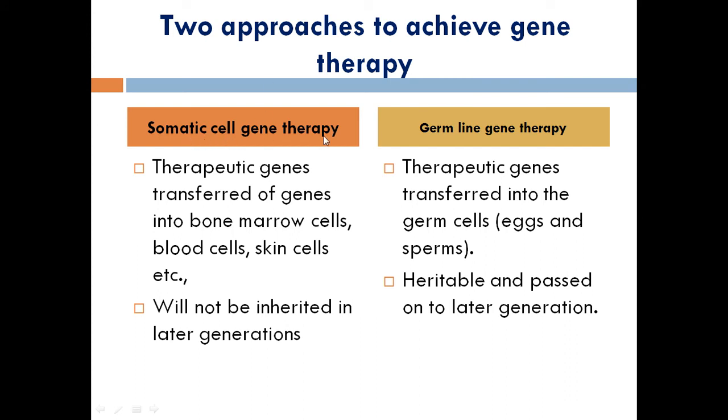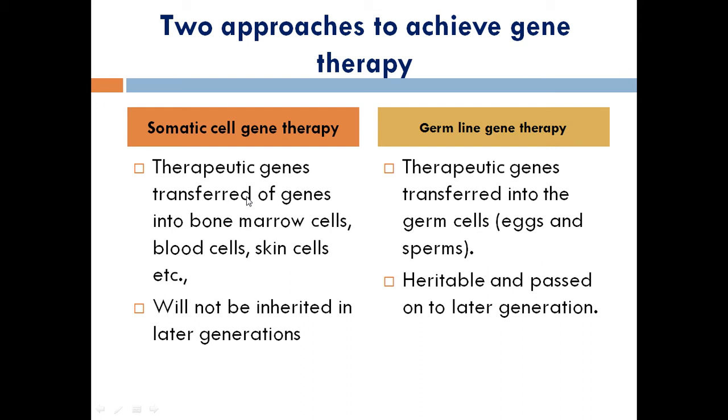One is somatic cells, another is germ cells. Somatic cells we call body cells, and germ cells we call the sperm or ovum, the eggs. From that we make our gene therapy. Here, in a tabular column, I give the difference between somatic cell gene therapy and germline gene therapy. First we can go for somatic cell gene therapy.